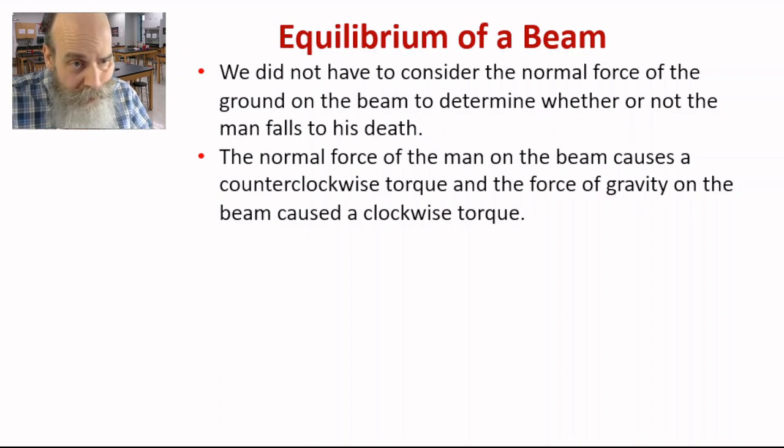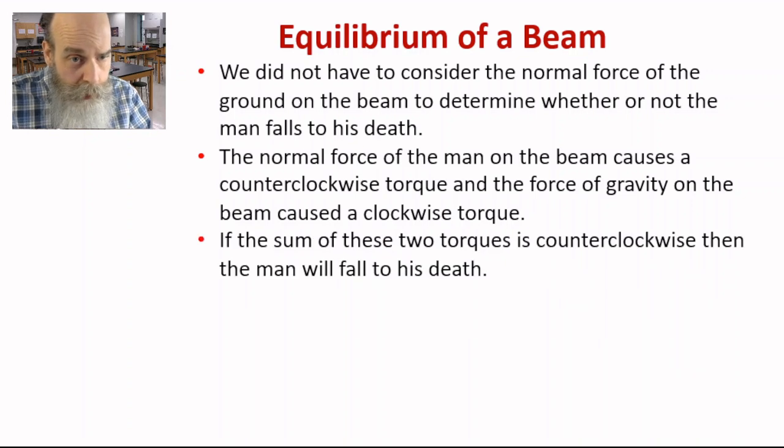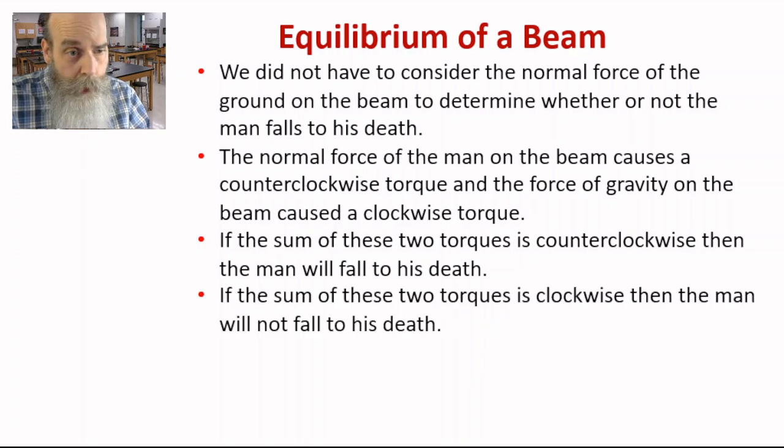We just need to consider the sum of these two torques to determine whether or not the man will fall to his death. If the sum of these two torques is counterclockwise, then, unfortunately, the man will fall to his death. If the sum of these two torques is clockwise, or zero, then the man will not fall to his death.